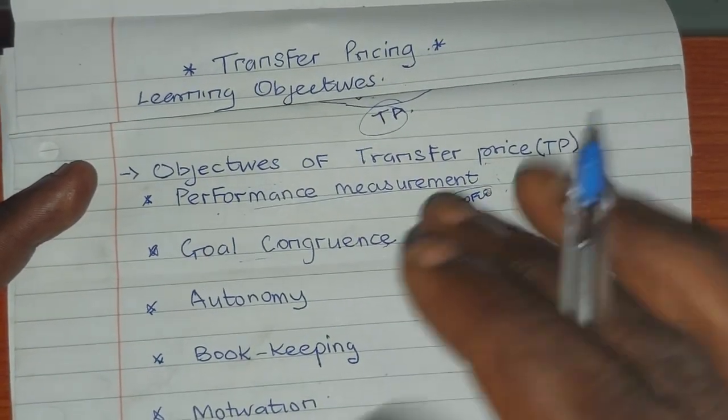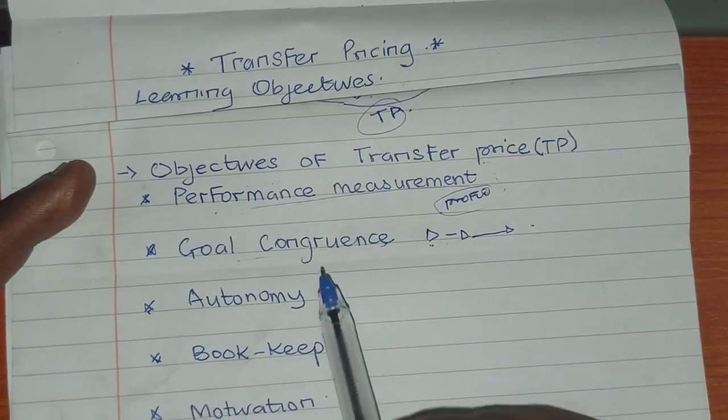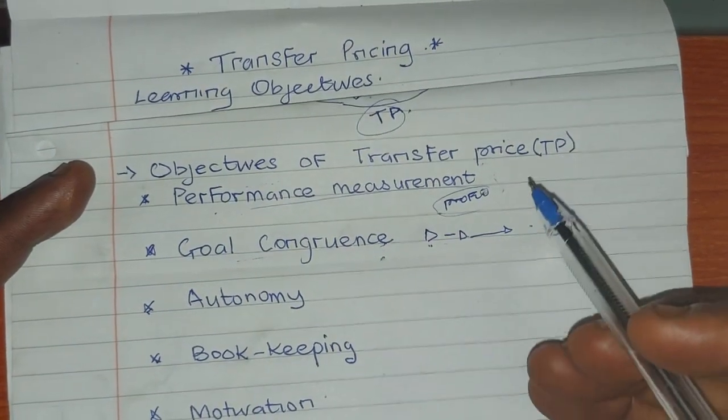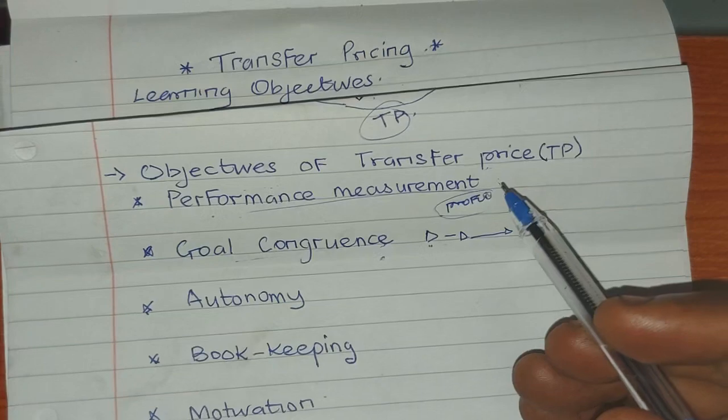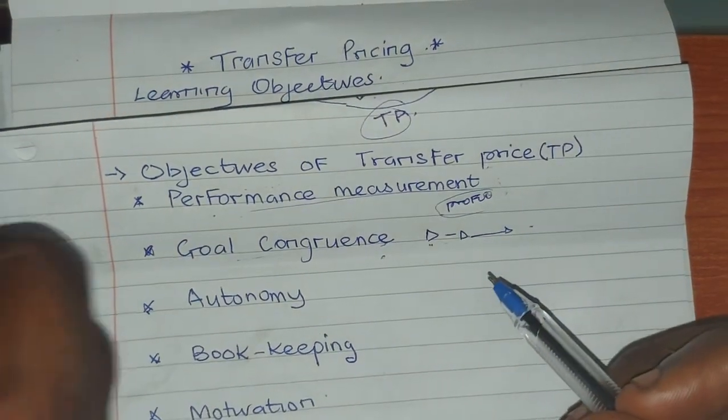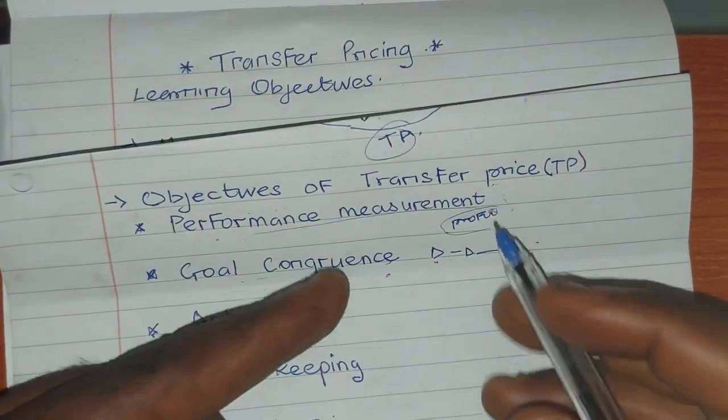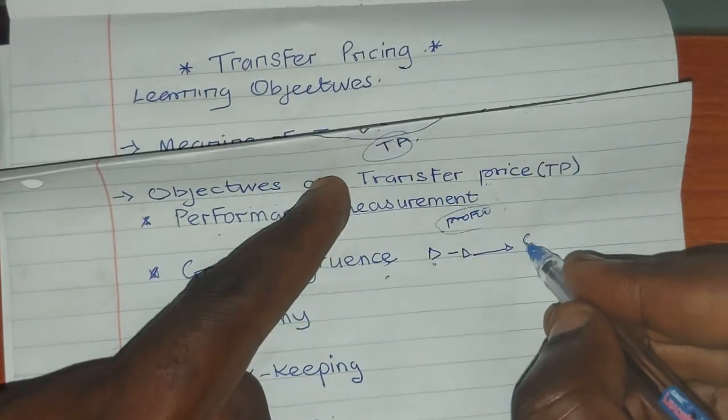Each manager has been given the liberty to operate, so their decisions must be tailored to the company as a whole.